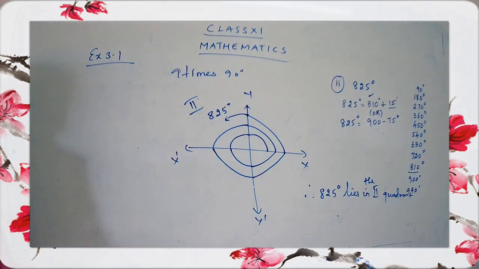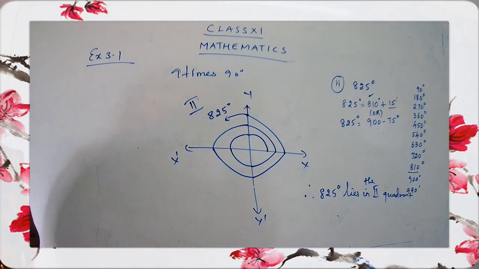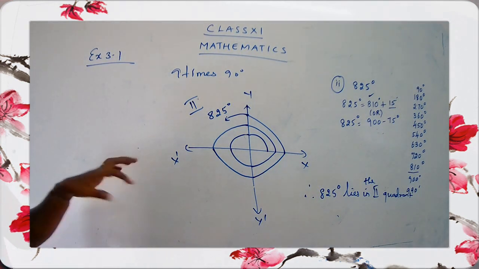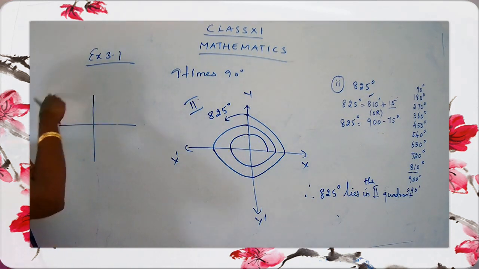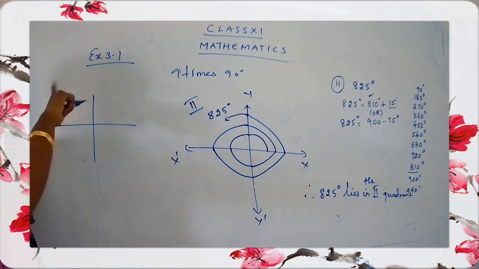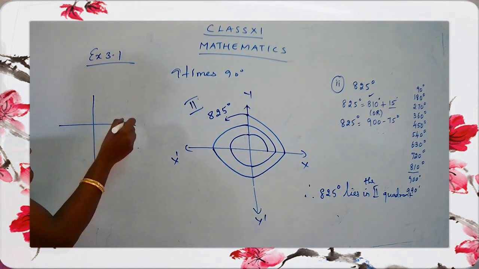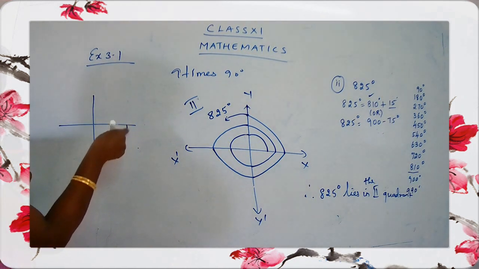So let's go for the next one. I would like you people to do the next one. You are going to complete the third sum, the fourth sum and the fifth sum. Minus 55 means, see here, I have told you don't go in the anti-clockwise direction. You have to go in the clockwise direction. So minus 55 you will come like this, around here.